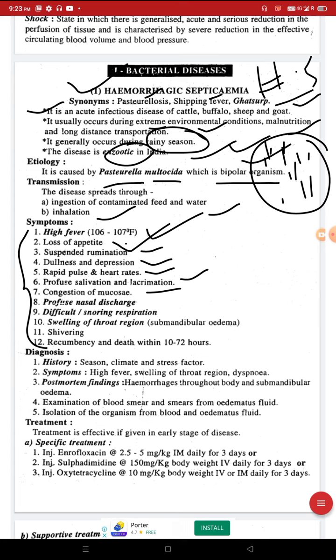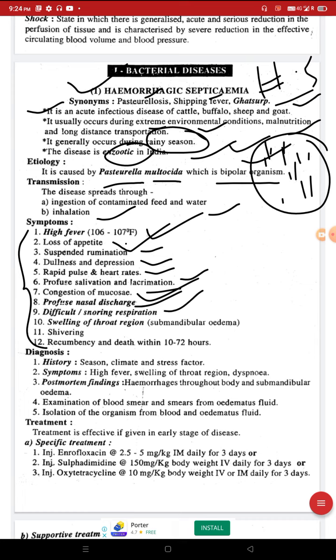lacrimal discharge more, congestion of mucosa, profuse nasal discharge, discharge from nose more and more, difficult snoring respiration, means at the time of respiration there is a sound produced, snoring type.